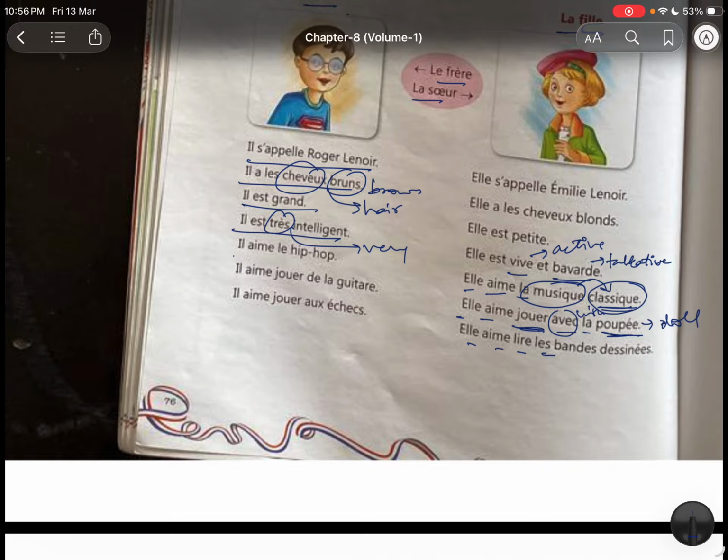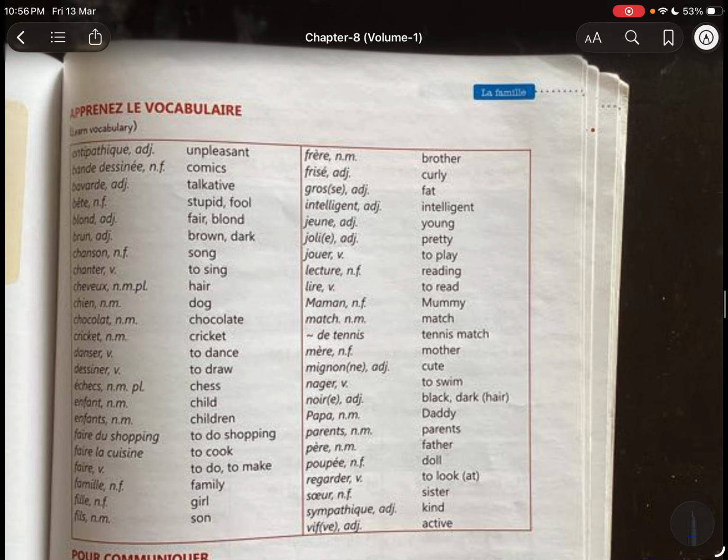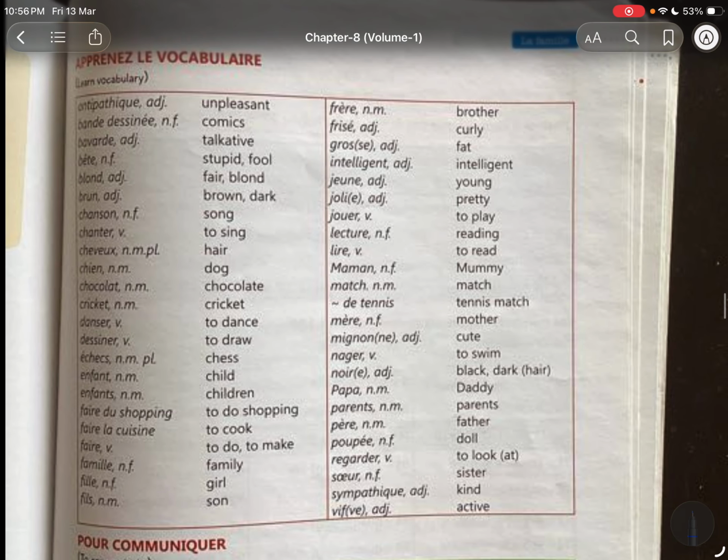Elle aime lire des bandes dessinées. Bande dessinée means comics. She loves to read the comics. So the chapter is done. Now we are just going to read all the vocabularies.